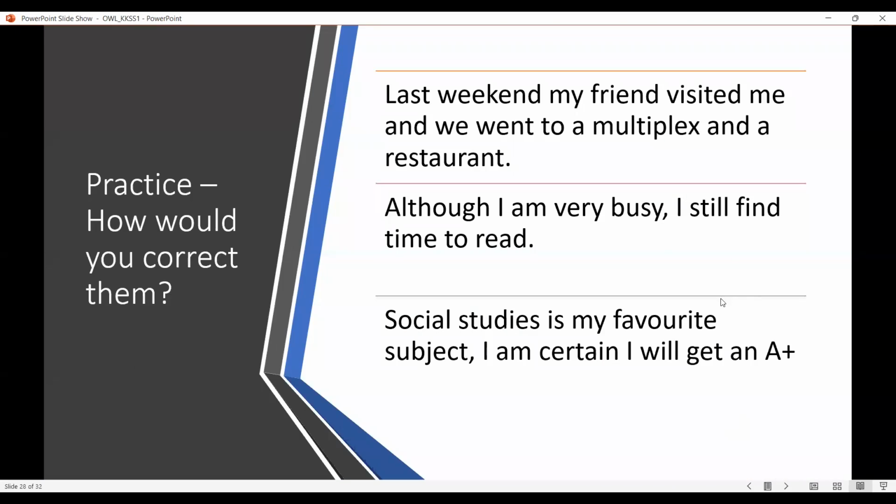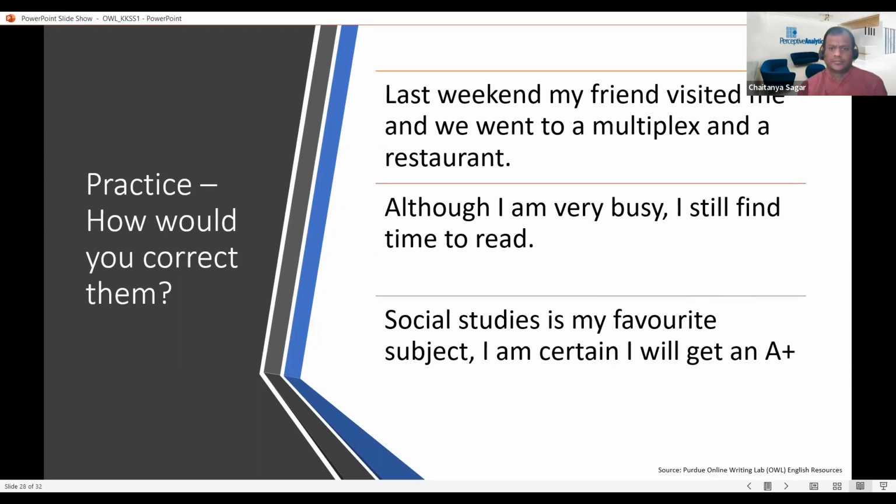Moving to the next slide. Now we'll try to practice certain things. We'll try to correct the mistakes in these three sentences. If you see the first sentence here: last weekend my friend visited me and we went to a multiplex and a restaurant here. Do you see any mistakes or any improper usage of punctuation, or any lack of punctuation here?